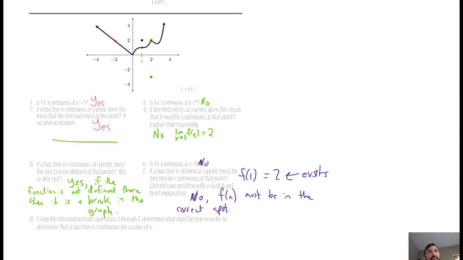Alright, so now this is kind of beating around the bush, where it's trying to hint at some of the stuff required to be continuous without just flat out saying these are the requirements. But look at what we talked about in 1 through 7. Think about when a graph is continuous, when it is not continuous, what conditions have to be true, what conditions don't have to be true.